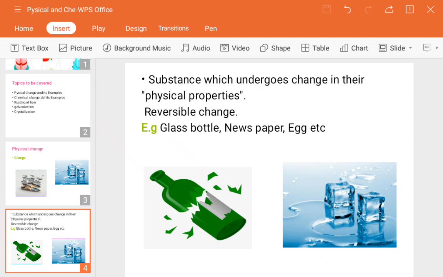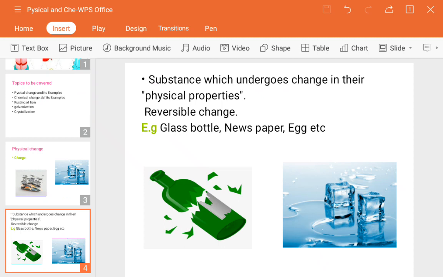It is also a reversible change. Some of the solid things, materials or objects, if they get broken down or if you want to change them, can come back to their original size or appearance. That's why physical changes are sometimes reversible.